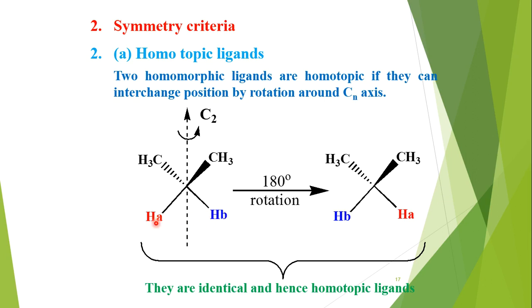Hb should go to the place of Ha, and Ha should move to the place of Hb. So that is the C2 axis of symmetry we have to choose. Here in this tetrahedral carbon where two methyl groups and two hydrogen atoms are present, we choose the axis of symmetry which passes in between these two sigma bonds. When we rotate it by 180 degrees, Hb goes to Ha, Ha goes to Hb.